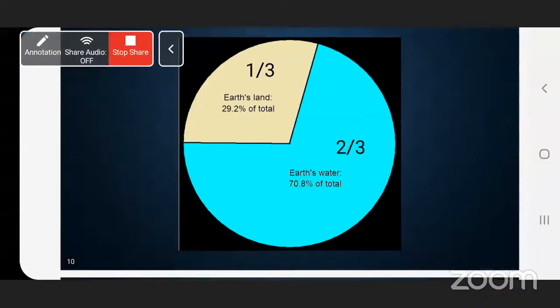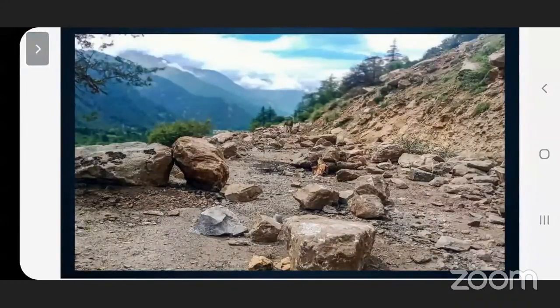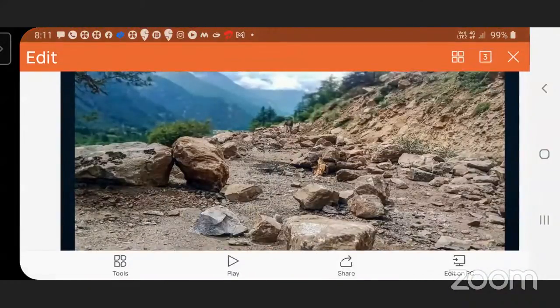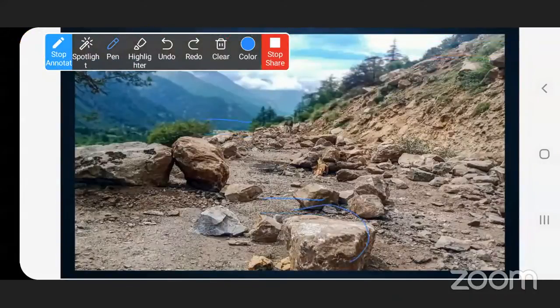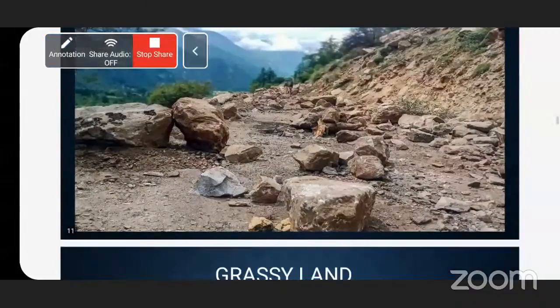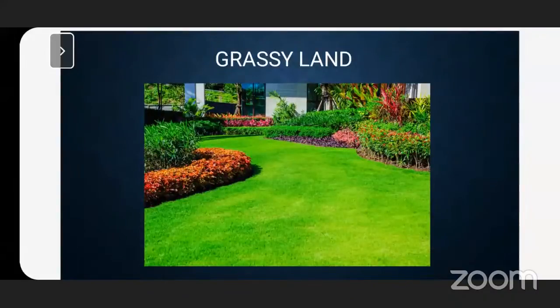Now, when we travel, we can see the land portion. We can see big rocks. When we travel to some areas, we can see this type of big rocks. Then on the land part, there are grassy lands, big grass pastures.